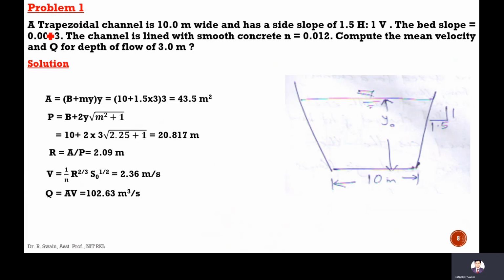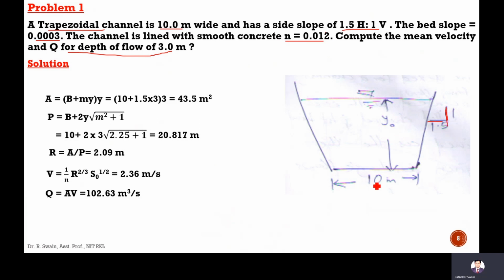Let's solve this small problem. A trapezoidal channel is 10 meter wide with a side slope of 1.5 horizontal to 1 vertical. The bed slope is 0.0003. The channel is lined with smooth concrete, and the Manning's roughness coefficient is given as 0.012. Compute the mean velocity and discharge for the depth of flow of 3 meter. B is 10 meter. The slope is given as 1.5 to 1.